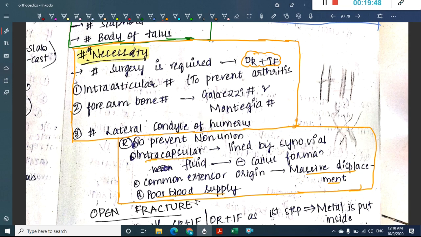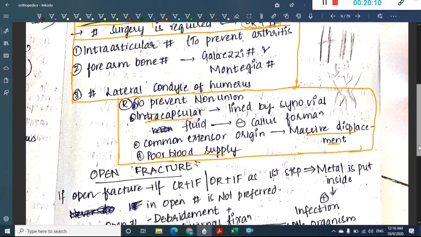So what are the fractures you see in fracture of necessity? We have intra-articular fractures, which I have already said. Then we have forearm bone fractures, which include Galeazzi's fracture and Monteggia fracture, which we will see in our next class, and fracture of lateral condyle of humerus. So these are the fractures of necessity where you definitely require surgery.